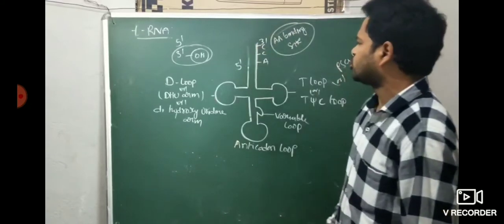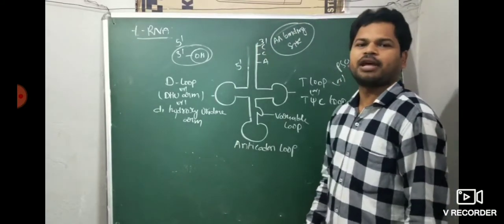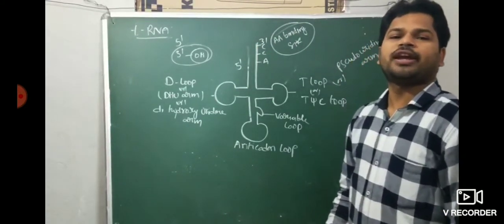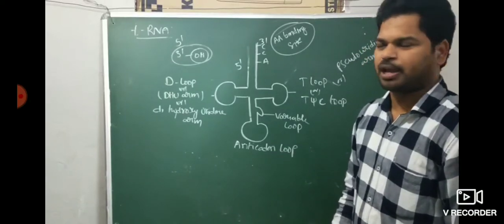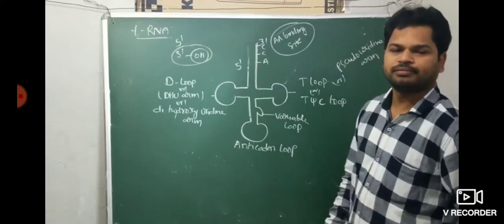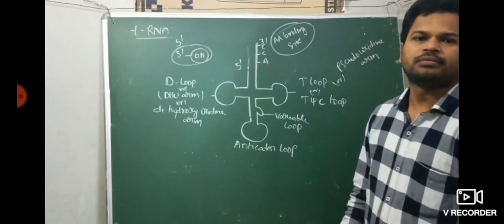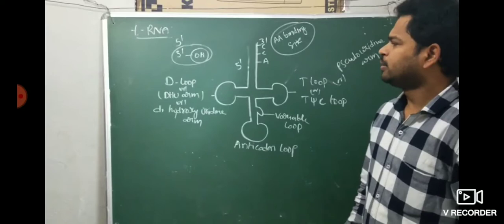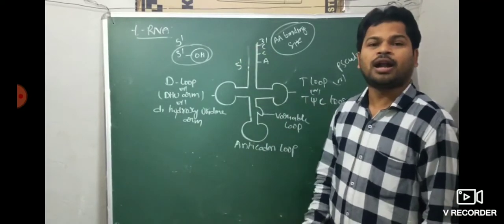3' end. That's why it is also called the amino acid acceptor end. Which of the following ends is the amino acid acceptor end in tRNA? 3' end. Amino acid acceptor end. Very important. Then why is it called an adapter molecule?